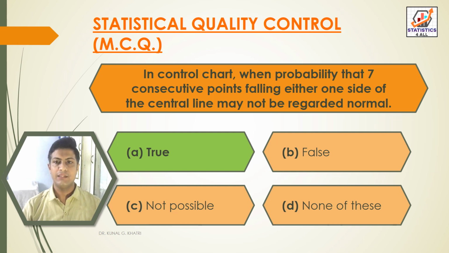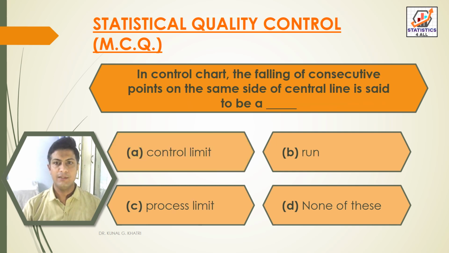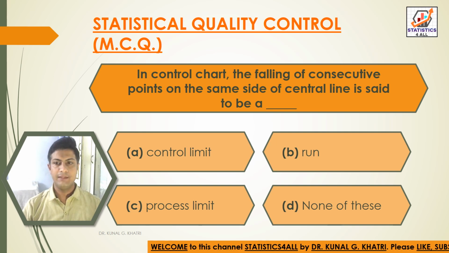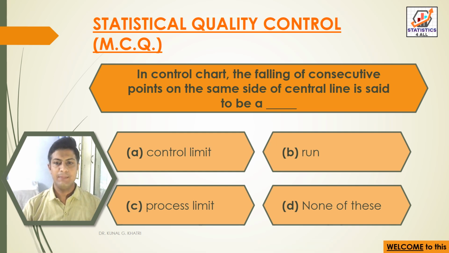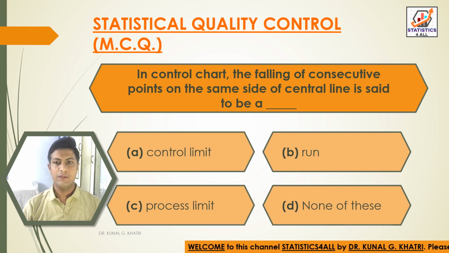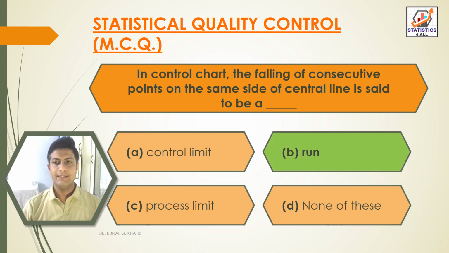In control chart, the probability that 7 consecutive points fall on either one side of the central line may not be regarded as normal. Next question, in control chart, the falling of consecutive points on the same side of central line is said to be a dash. Option A, control limit, option B, run, option C, process limit, and option D, none of these. So here we have answer option B, that is run. In control chart, the falling of consecutive points on the same side of central line is said to be a run.